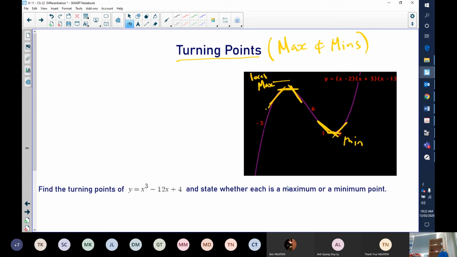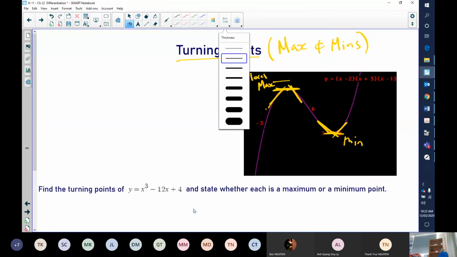Now, what can we tell about the gradient at these points? Well, what's the gradient of a straight horizontal line? The gradient is 0.